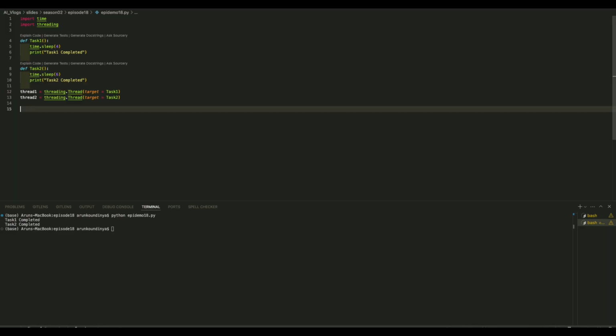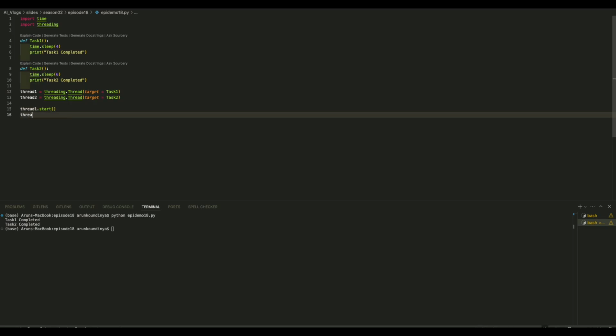And how do we start these threads? Simple. It's thread 1 dot start. It starts because we have to run both the threads concurrently, not parallel, sorry, concurrently. And then we have to tell that it's shared memory, right? Because we have added here some wait time to simulate an input output task.